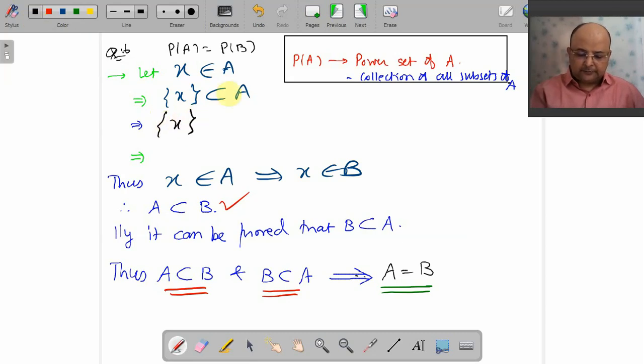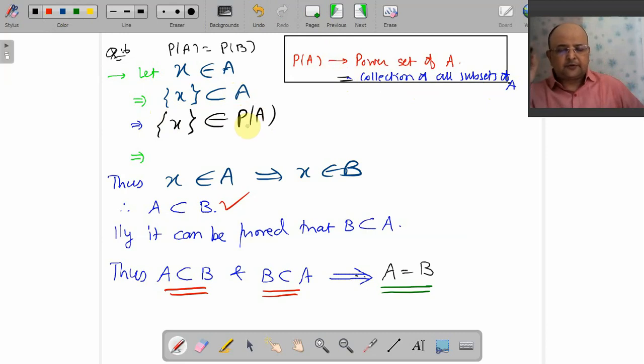The singleton set is a subset of A, and the collection of all subsets of A is called P of A. So this belongs to P of A. You must know the difference between A, a member of A, a subset of A, and a member of P of A. A is a set. What is P of A?